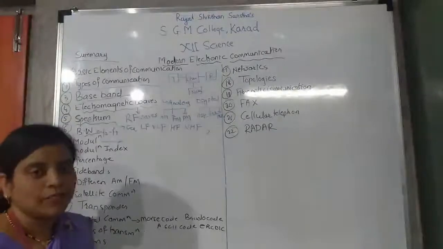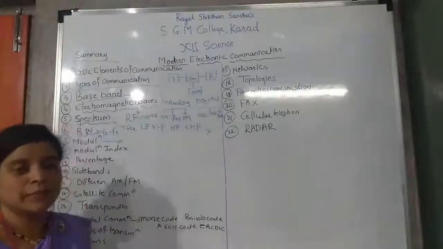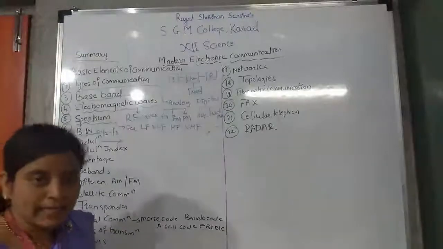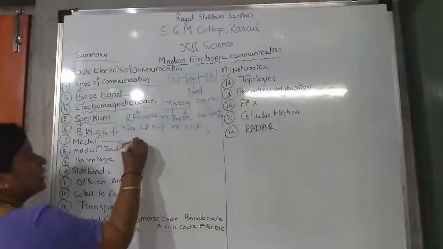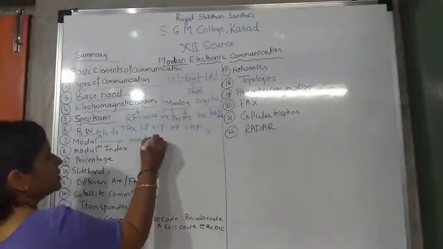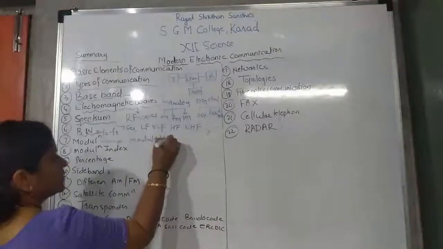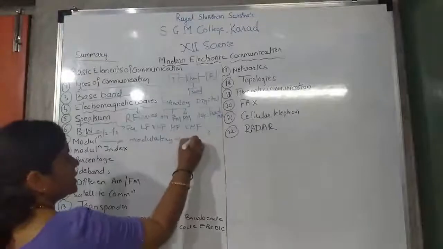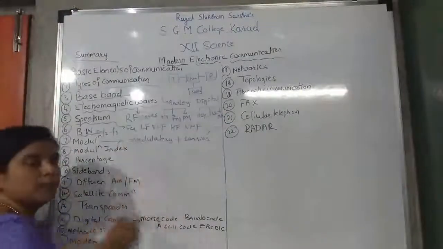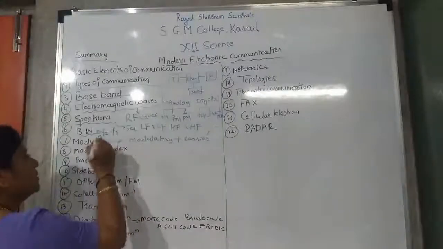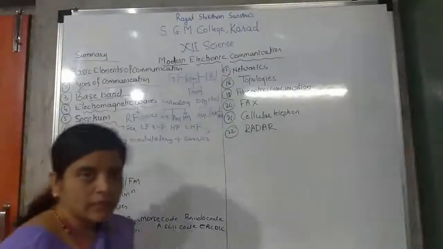Modulation is nothing but the carrier signal being added to the modulating signal. The carrier signal added to the modulating signal is called modulation.